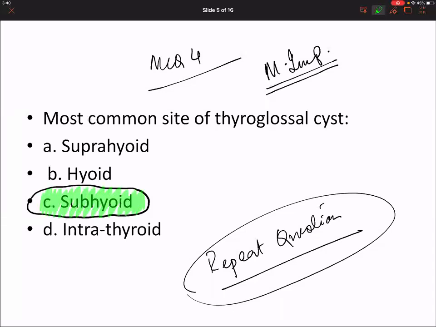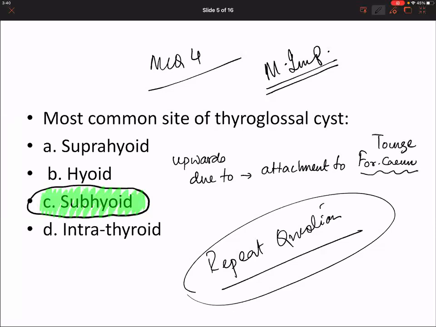Why does the thyroglossal cyst move upwards on deglutition or protrusion of the tongue? Pendulum effect, because of the attachment to the foramen cecum of the tongue.